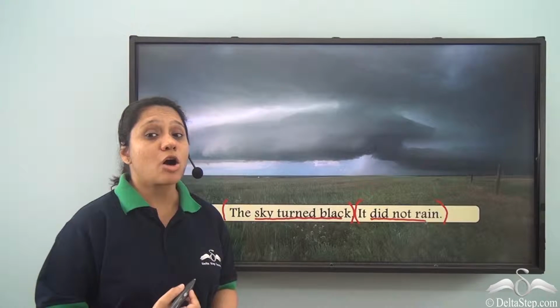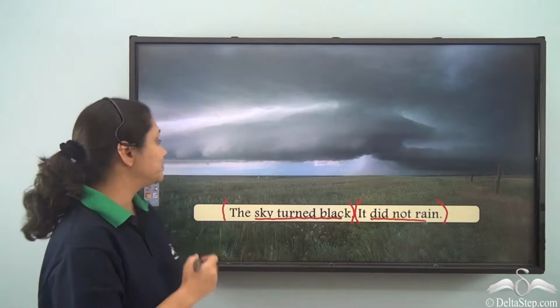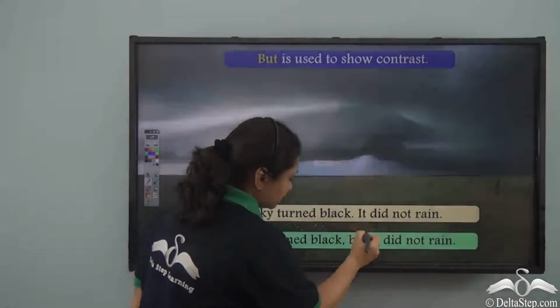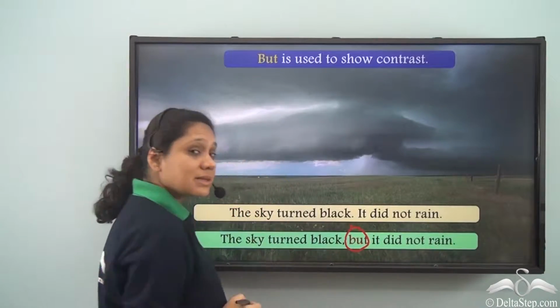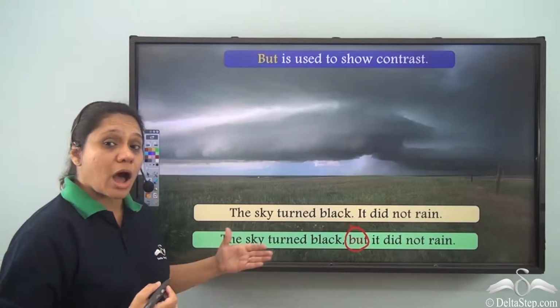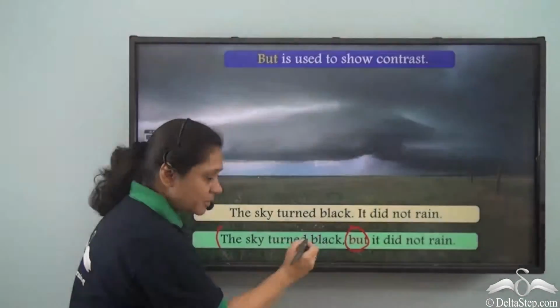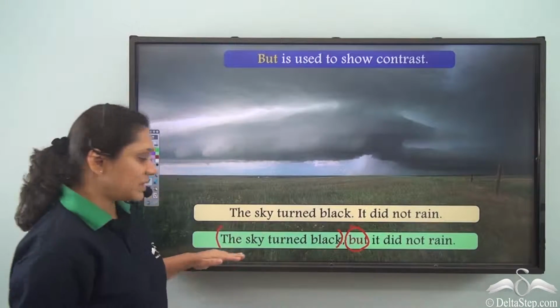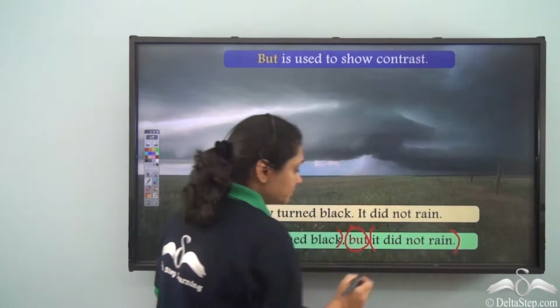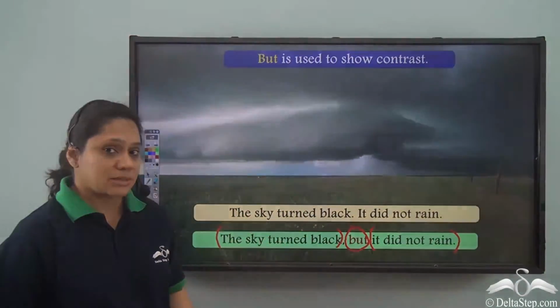In this case, how do we join the two clauses? We use but as the conjunction to join both the clauses. So how do we join the clauses? We write both the independent clauses. The sky turned black. It did not rain. We join them with but.